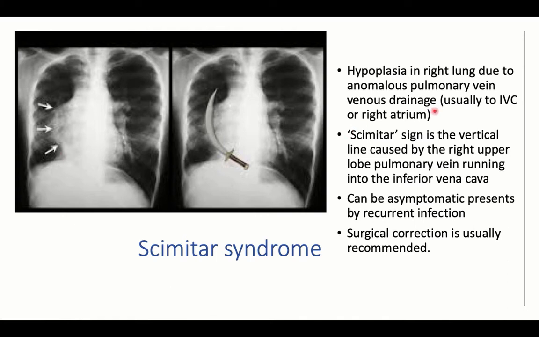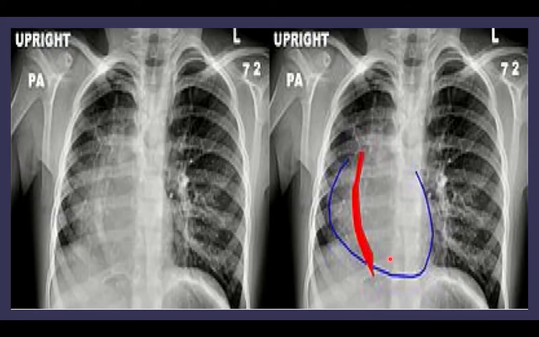This can present with persistent or recurrent chest symptoms, or recurrent pneumonia. In the X-ray, it gives a characteristic scimitar sign. This is a rare condition. It can be asymptomatic or can present with recurrent infection, and the treatment also will be surgical.